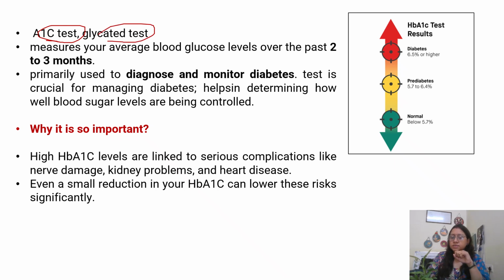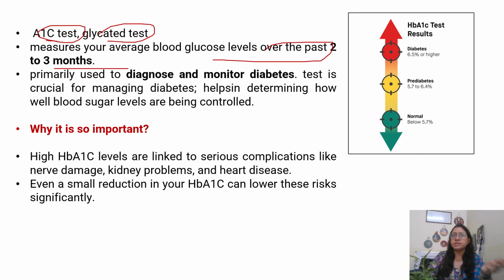And what it does, blood with the normal fasting and postprandial, the fasting and PP sample, as you say. So we can say whether the sugar is under control or not, what is the morning fasting level, and what is the postprandial level after eating. But what HbA1c does is tell you how your blood sugar has been over the past 2 to 3 months. So it basically gives you a 3 months check.